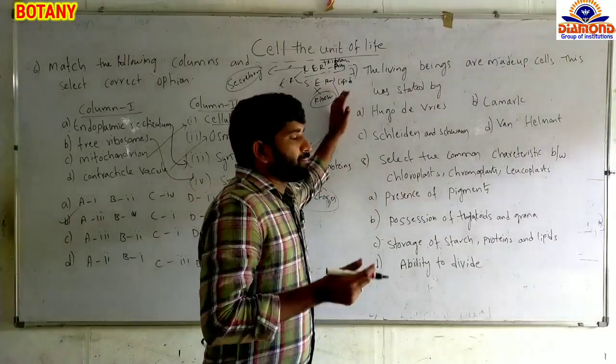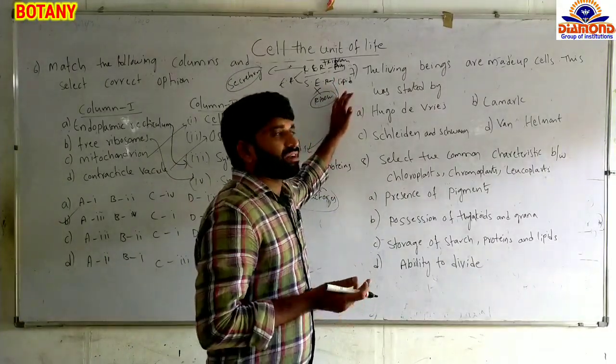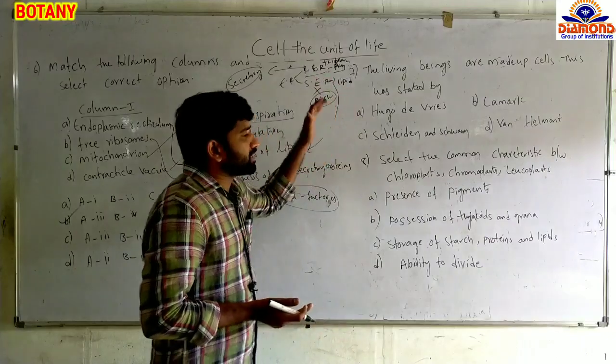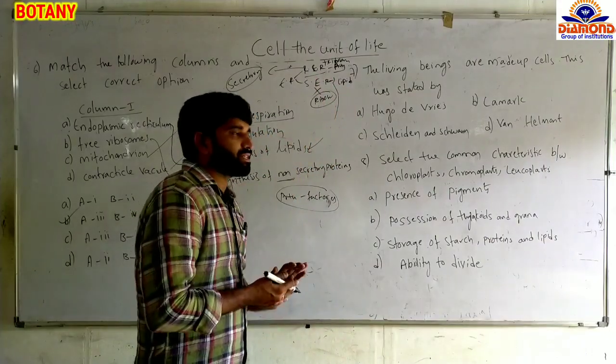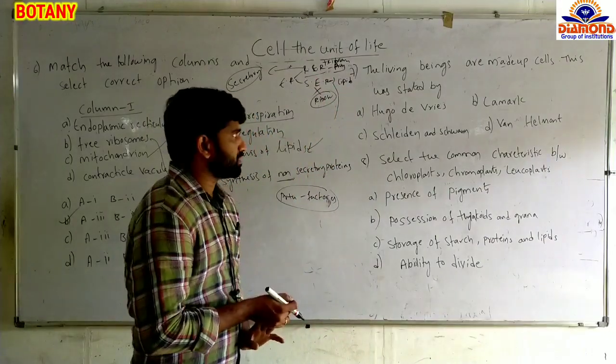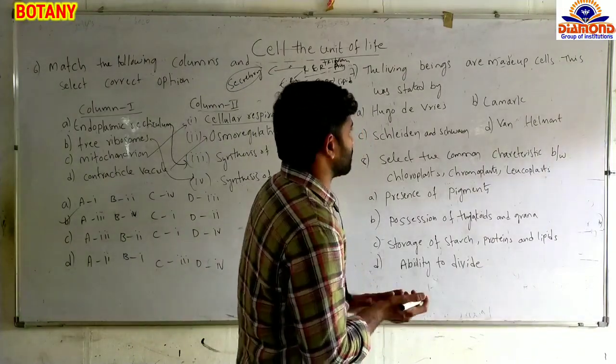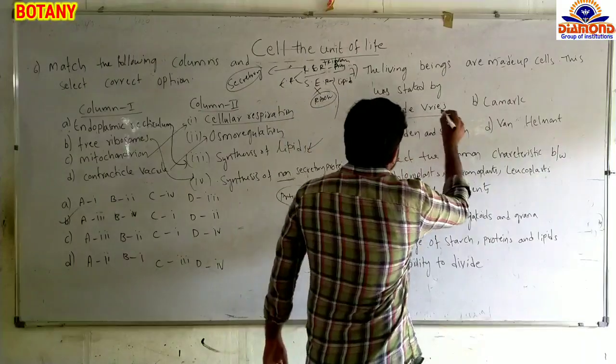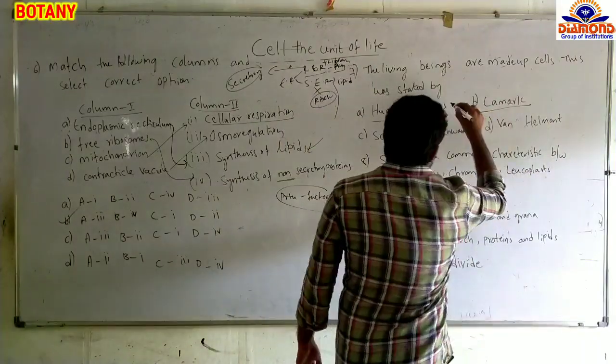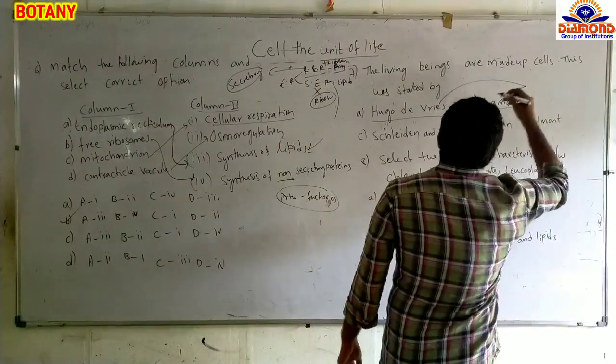They belong to either prokaryotic cells or eukaryotic cells, and those organisms are considered as plant cells and animal cells. Now here, living organisms are all made up of cells. This was stated by whom? The options given are Hugo de Vries and Lamarck.